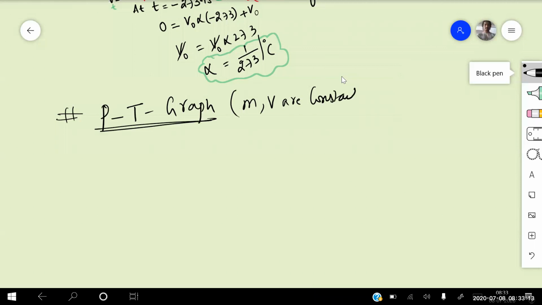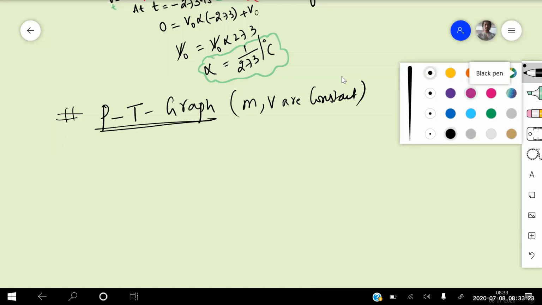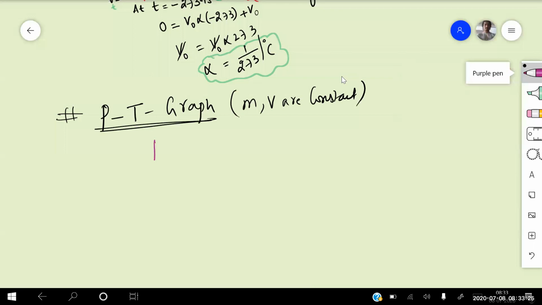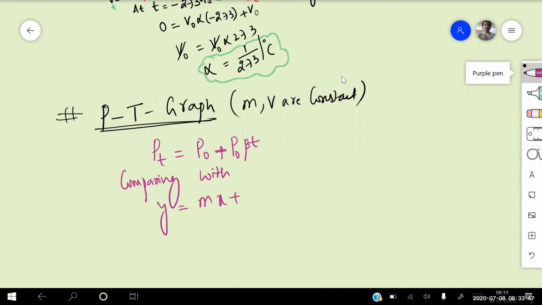Now, how do you draw the graph? Let us first write the equation. What is the equation we have got for the pressure expansion? Pressure at T degree centigrade is equal to P naught plus P naught beta into your temperature T. Now comparing with y equals mx plus c, y is equal to m into x plus c.